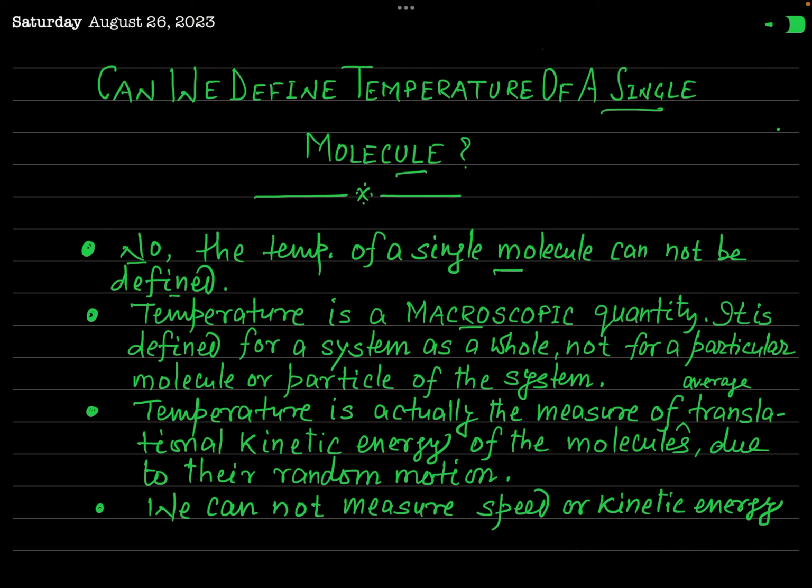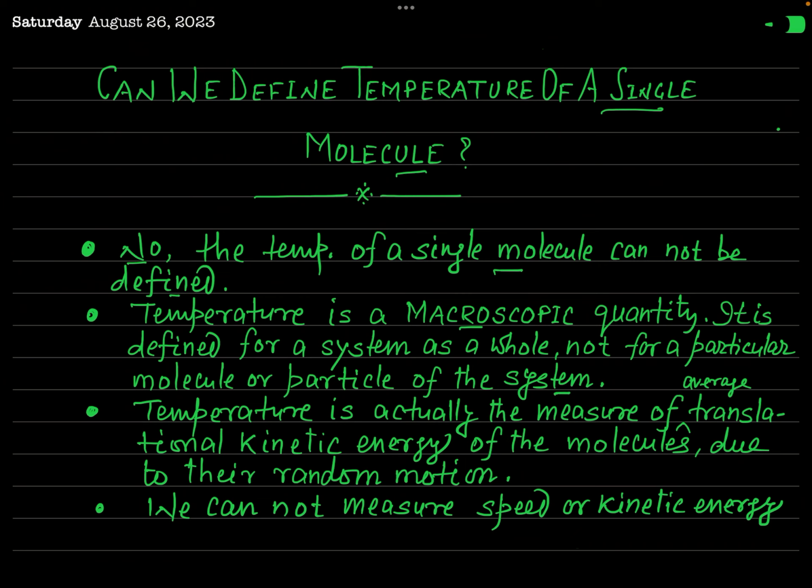You talk about the temperature of your body, not the temperature of your nose, your hand, or your finger, because temperature is measured for a system as a whole. So, if you are talking about a particular molecule or particle of the system, it is not possible to define its temperature.